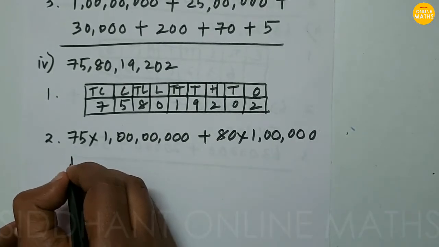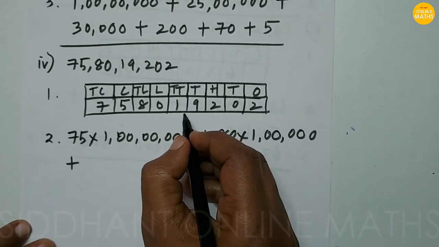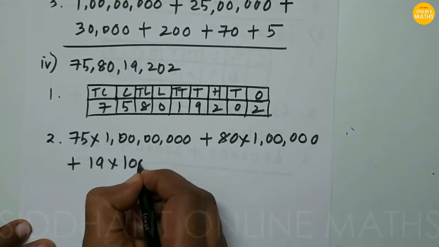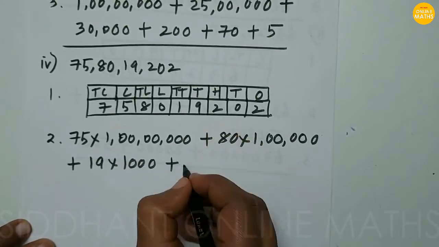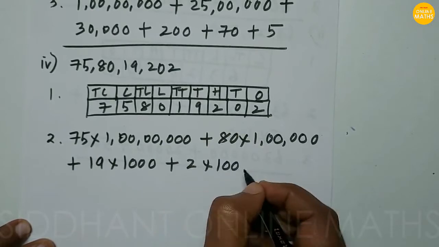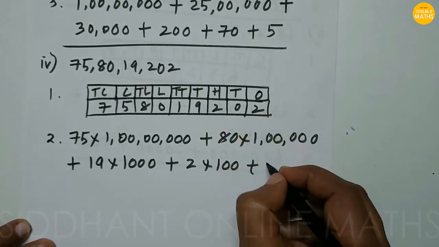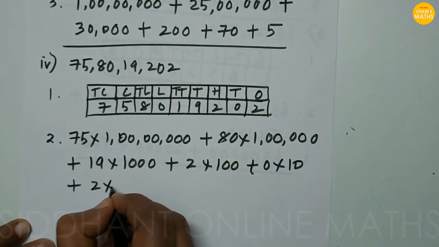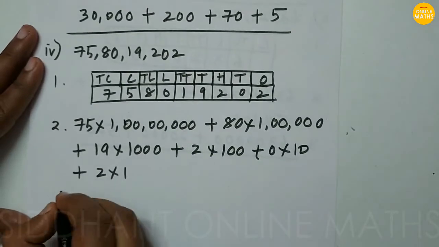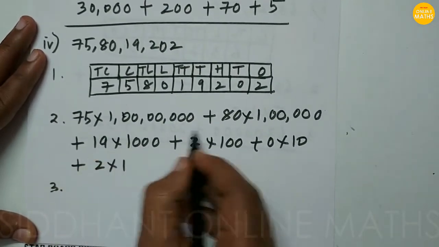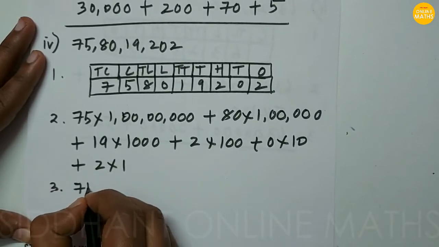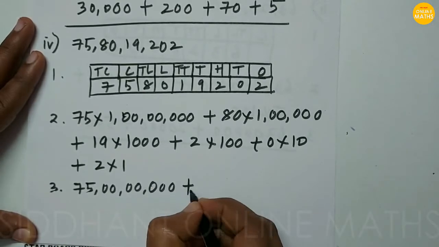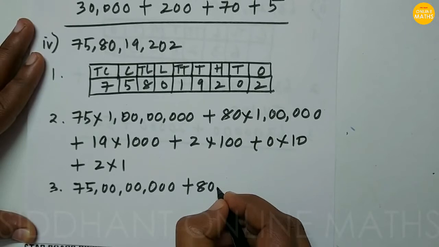After that, we are going to write the thousands position, that is 19,000. So 19 into 1000. After that, hundreds, like 2 into 100. After that, there is no tens place, like 0 into 10. Then followed by 2 into 1. Then just multiply it. Okay, 75, then zeros, then 80 lakhs, that is 80.